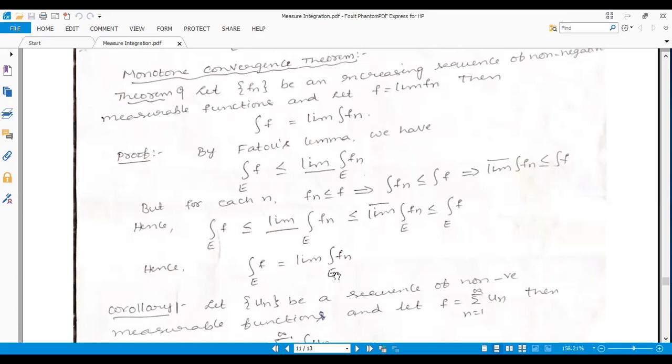Suppose in the examination you are asked to state and prove the monotone convergence theorem: first you state the monotone convergence theorem, then first prove Fatou's lemma, and only then can you sketch out the monotone convergence theorem. Is there any doubt?